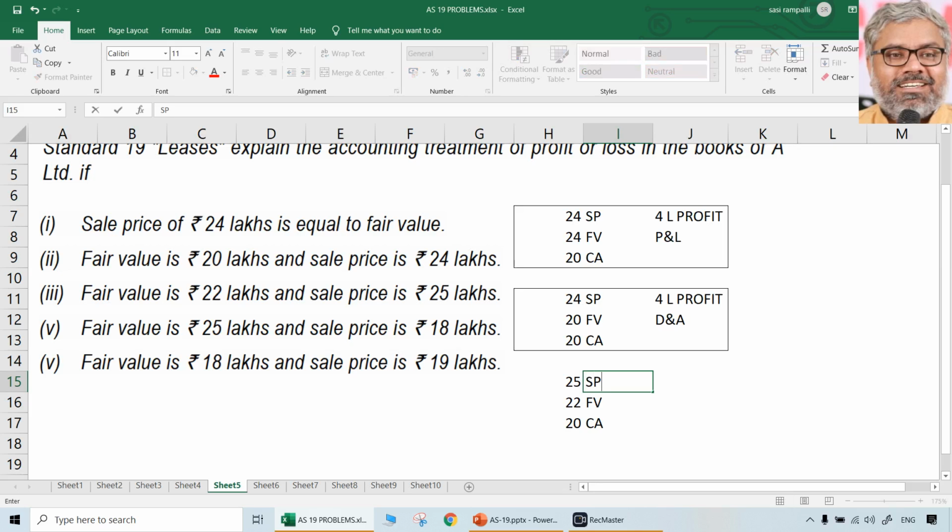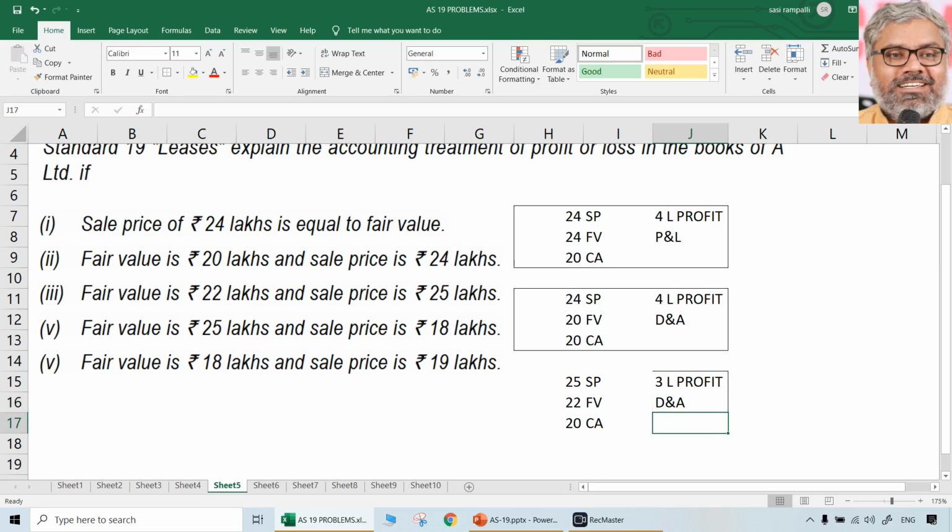Now what is the scenario? Is the selling price more than fair value? Yes. To what extent? 3 lakhs. So 3 lakhs profit should be deferred and amortized for sure. Whenever selling price is more than fair value, that much profit has to be deferred and amortized for sure. How much is that? 3 lakhs.